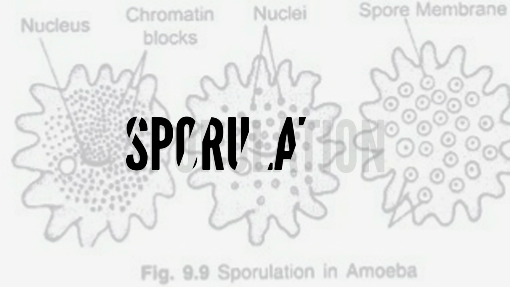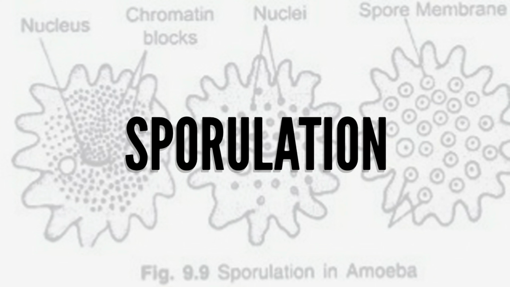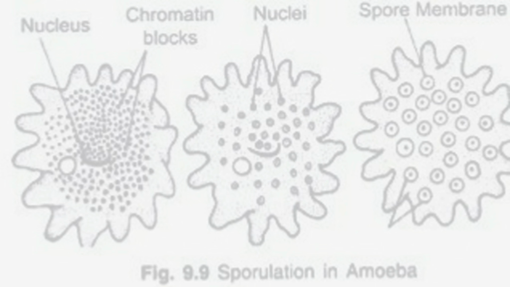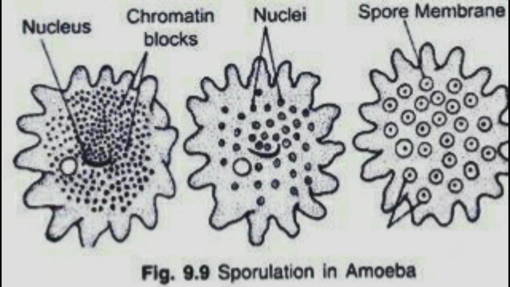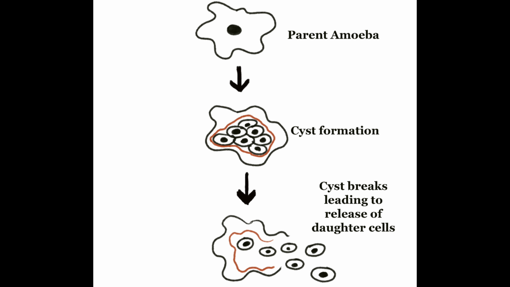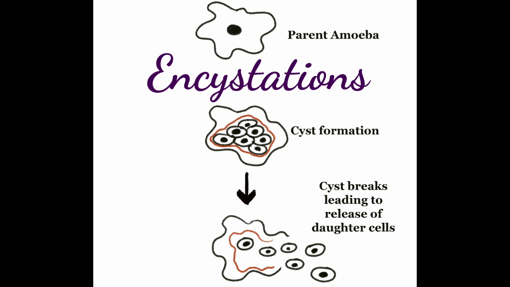And the second method is sporulation. It occurs during unfavorable conditions. Organisms like amoeba withdraw their pseudopodia and become round in shape. They create a protective, hard three-layered cyst around themselves. This process is called encystation.